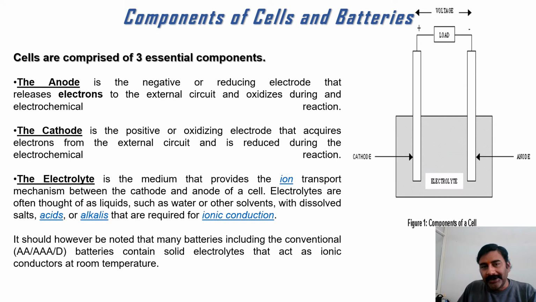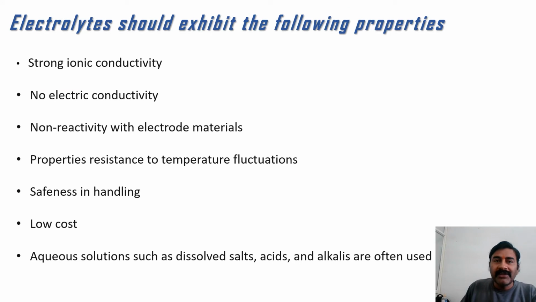The major components of any electrochemical cells or batteries are the anode, the cathode, and the electrolyte. Anode and cathode are the electrodes, and they should have very good electronic conductivity. And the electrolyte is something which is in between your electrodes, and it should be very high in ionic transport or ionic conductivity, right? As I told you earlier, our area of interest is the electrolyte. So this electrolyte should be strong in ionic conductivity.